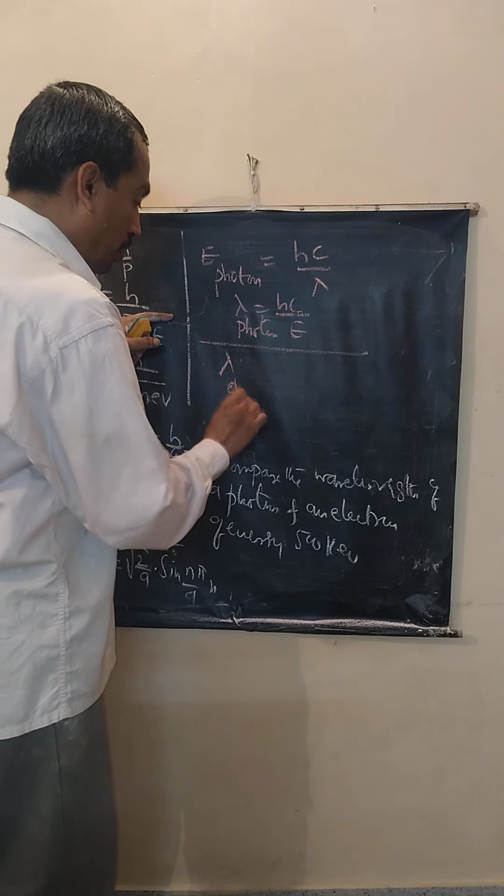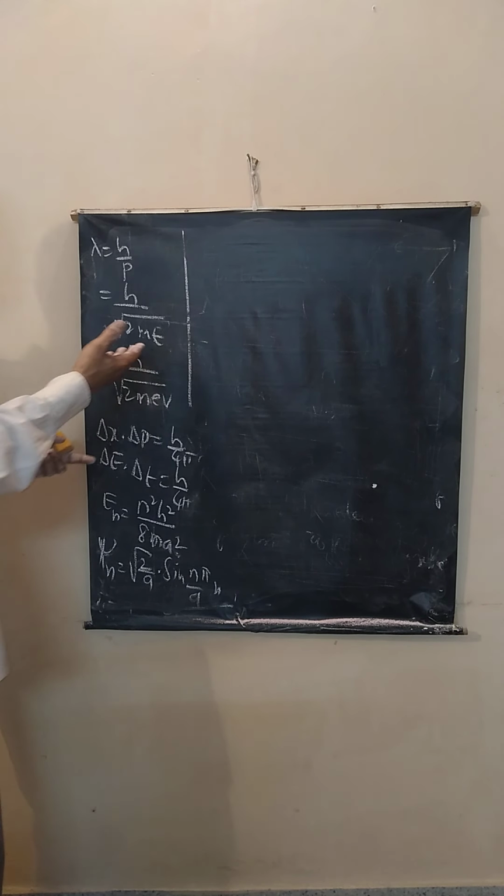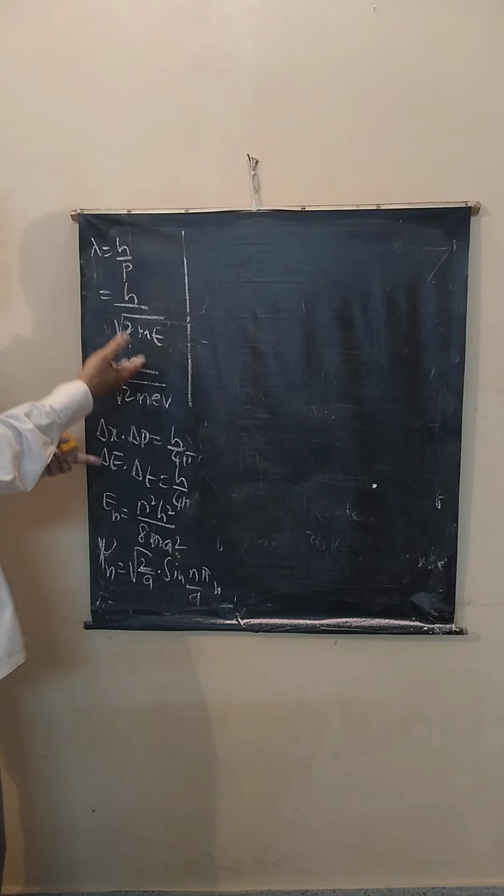Next, suppose the particle is a neutron or proton, then you have to use m, the mass of proton or neutron. Suppose you are asked to find the de Broglie wavelength of an electron which is accelerated through a potential difference of 1000 volts. Potential difference is given. So find the de Broglie wavelength, h by root of 2meV. e is the charge of the electron, V is potential difference. So by using a suitable formula, you can solve such problems.